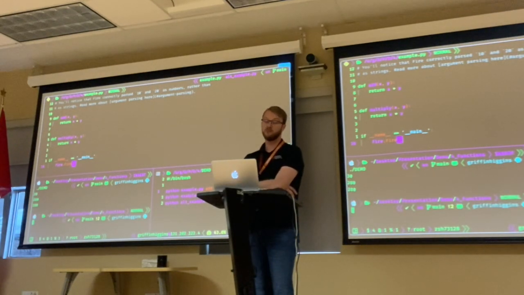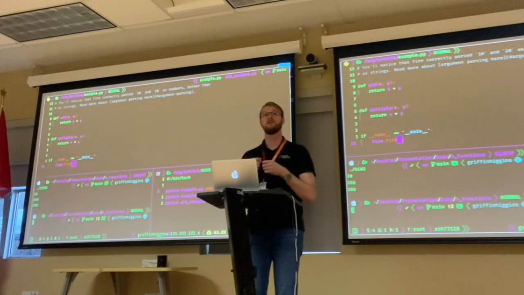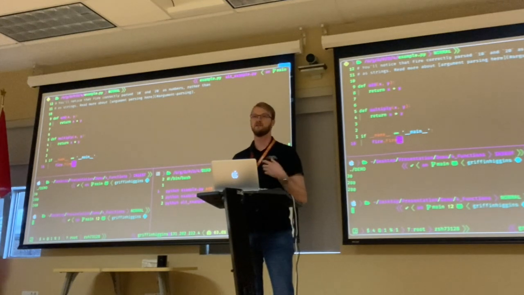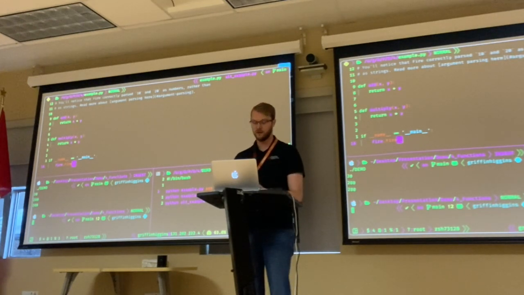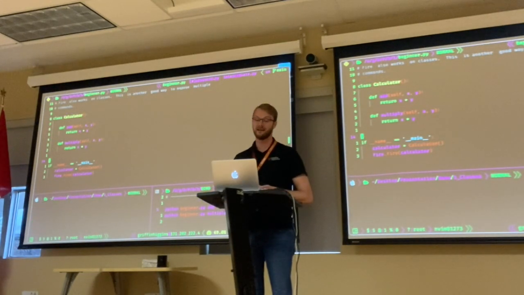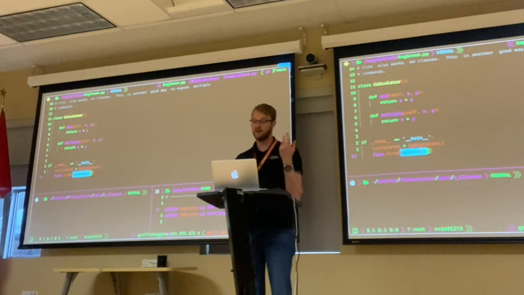So that's pretty cool. It means that you again don't need to have all this crazy flag parsing logic figured out, and you can write programs that are going to be quite flexible for you on the fly as you're trying to do research. So this is interesting, but what else can we do? It keeps getting crazier. What if we wanted to do this with a class? What if we had a calculator class? So here, if we have this class and we have the same methods defined, add and multiply, we can actually import this calculator into Fire. And interestingly, it's actually going to give us the same things.